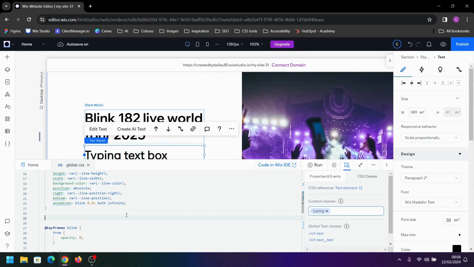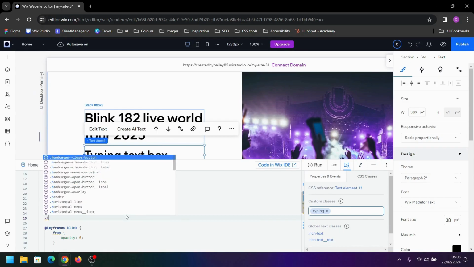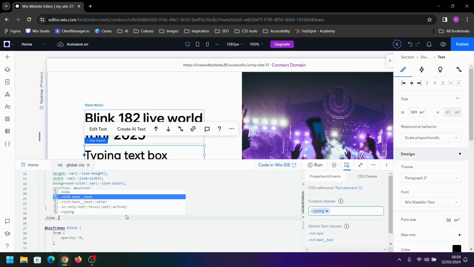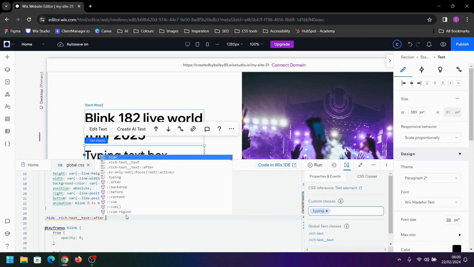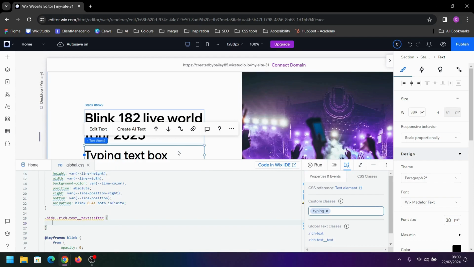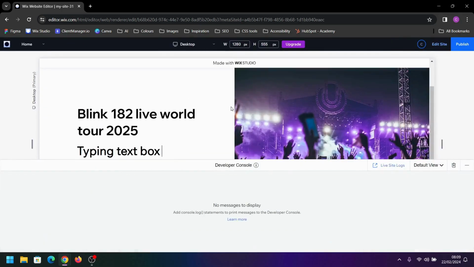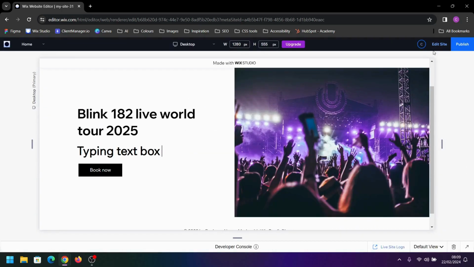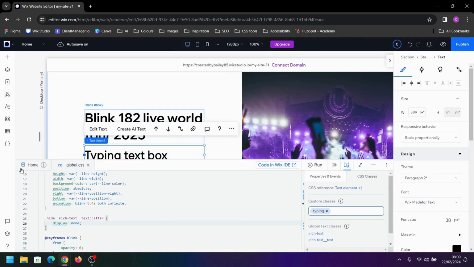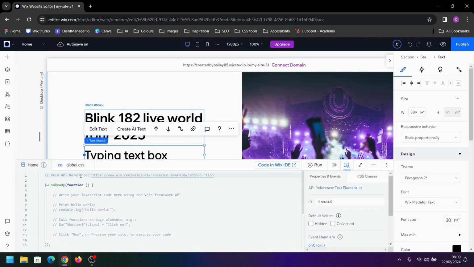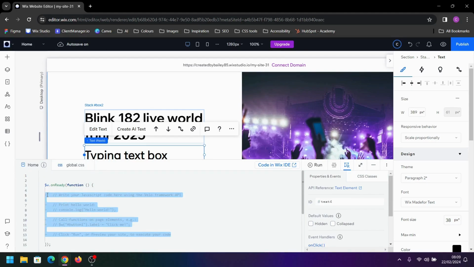Next we're going to set another class. I'm just going to call this hide, and we want to target the rich text after. So then when this text box has got a class of hide, we're going to hide this blinking indicator, and to do that we're just going to set the display to none. And that's all the CSS that we need for this at the moment. So now we're going to go over and start working on the text and code. We can delete all these comments.